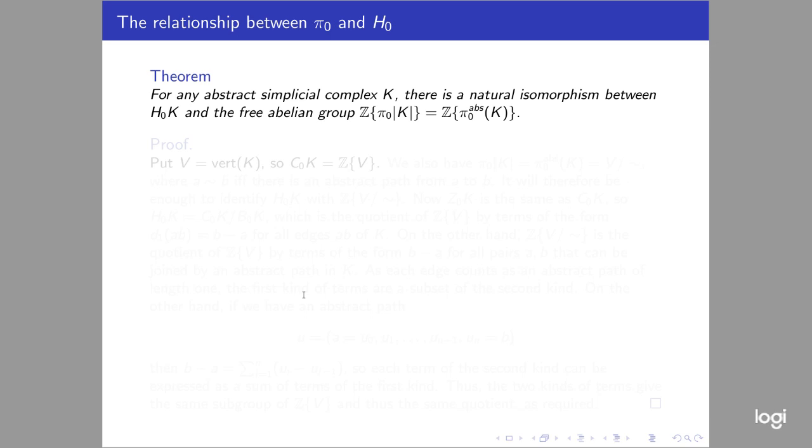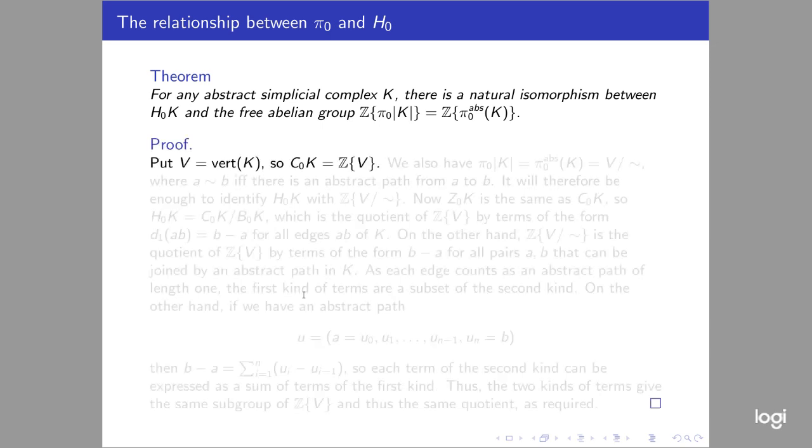And for this proof, it's going to work out to be most natural to work with the π0 abstract version. I say it's a natural isomorphism. I should mention that the word natural has a precise technical meaning in the sense of category theory. I'm not going to go through that here, but if you want to do some extra reading, you can check that out.